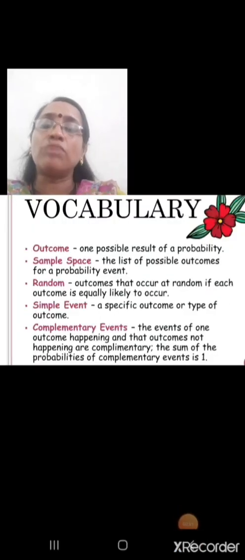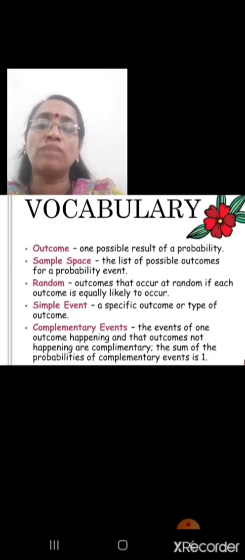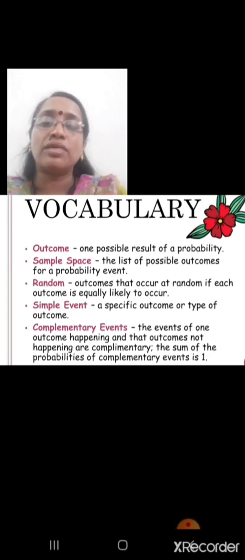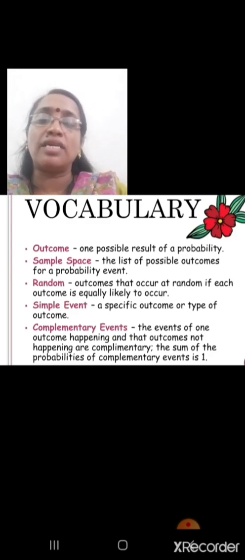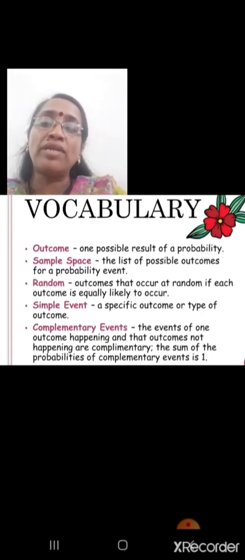Some terms in probability. Outcome: one possible result of a probability. Sample space: the list of possible outcomes for a probability event. Random: outcomes occur at random if each outcome is equally likely to occur. Simple event: a specific outcome or type of outcome. Complementary events: the events of one outcome happening and that outcome not happening are complementary. The sum of the probabilities of complementary events is 1.